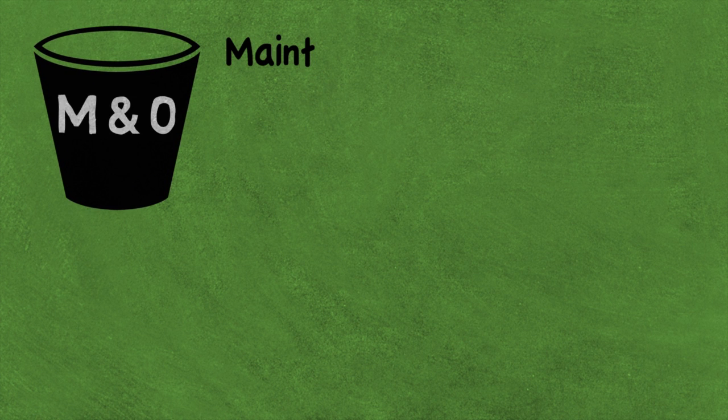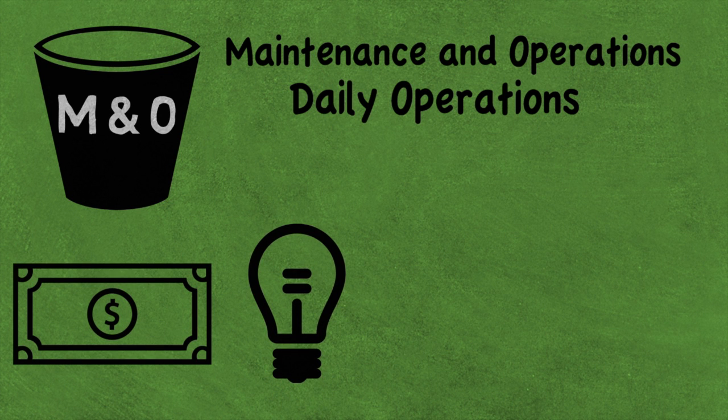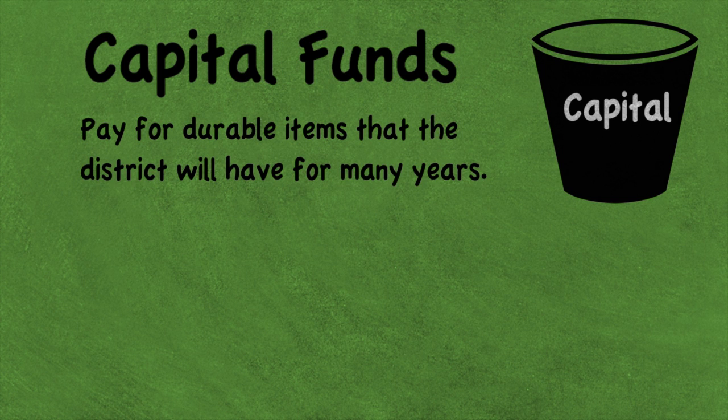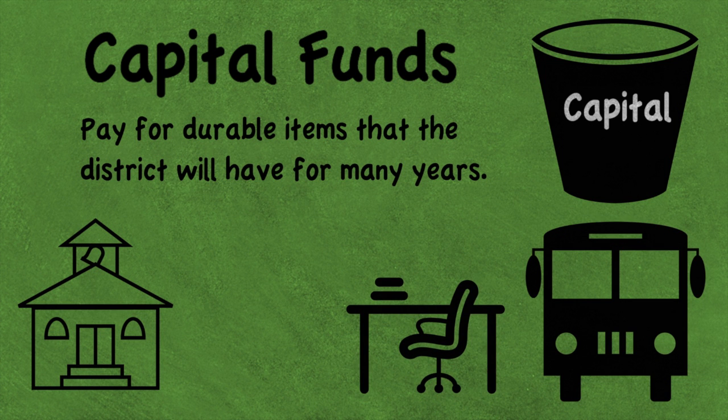M&O funds go to pay for the daily operations of our school, like salaries, utilities, and classroom supplies. Capital funds go to pay for durable items that the school will own and use for many years, things like buildings, buses, furniture, and technology.